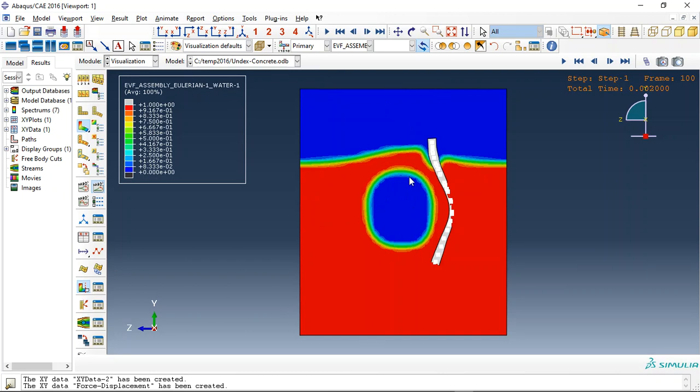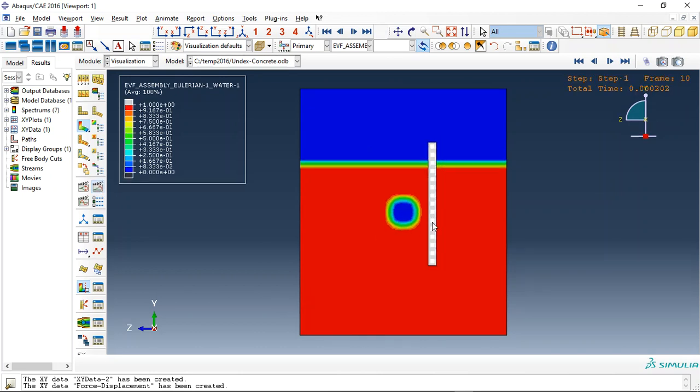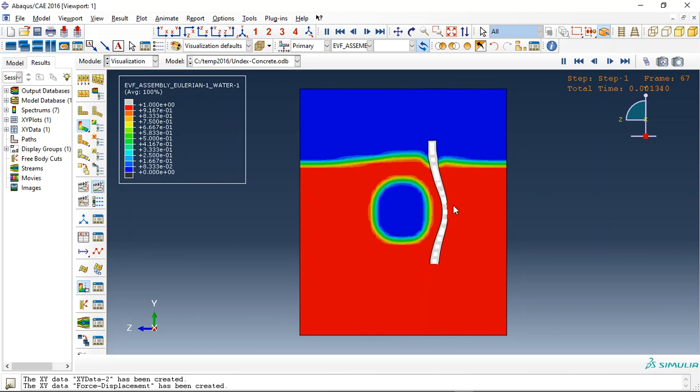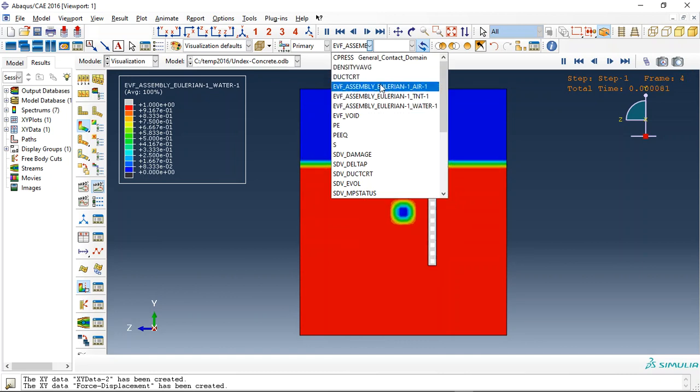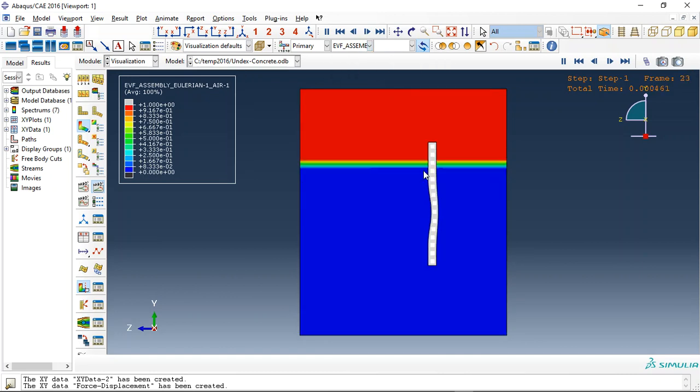The TNT expansion causes a huge pressure over the water, and the water impacts the wall and causes this destruction. See, the water. This is the TNT. The red is water and the deformation, and the water goes through air. Let me check the air volume fraction. See, this is the air, and you can see this is water going through air here.